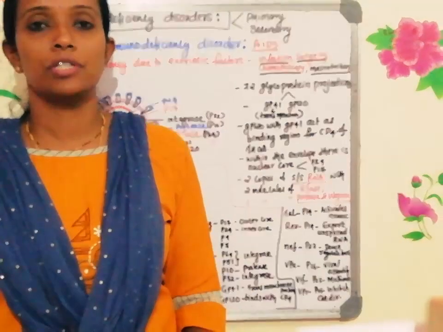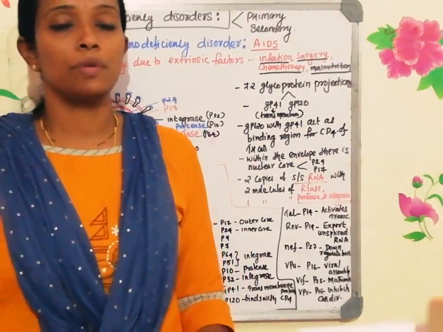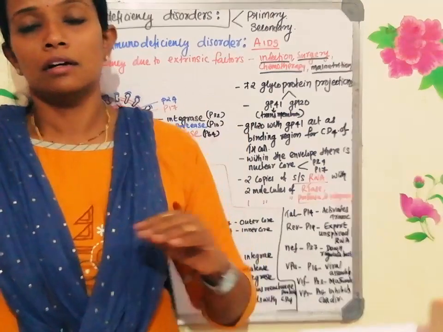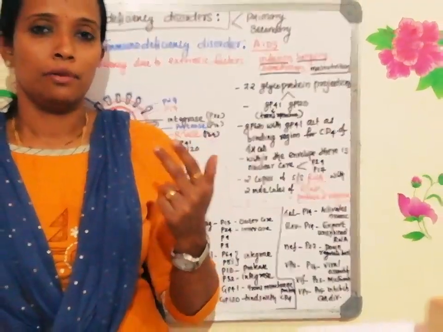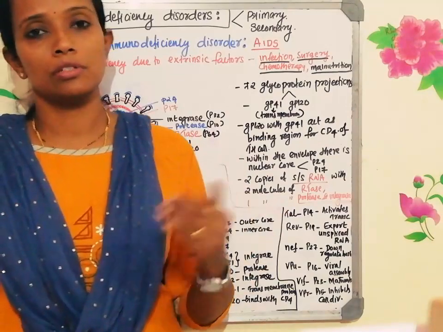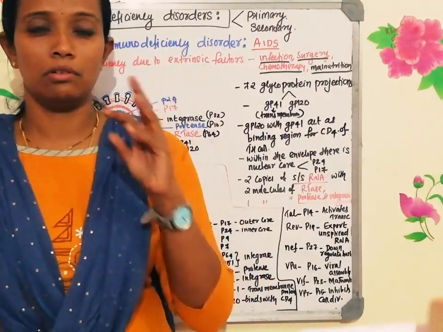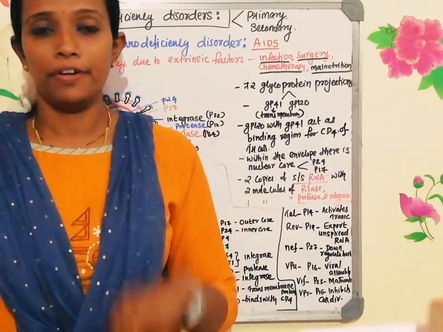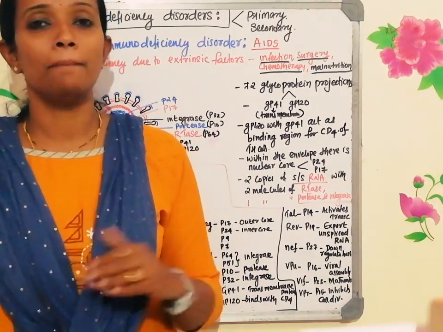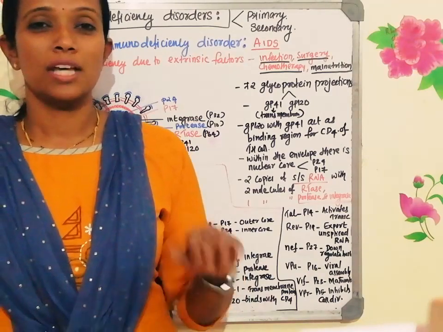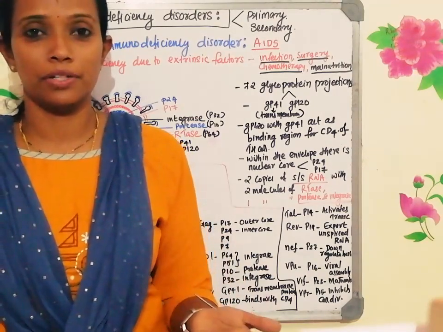What do you mean by opportunistic infection? When your immune system is very low, all the other external agents like bacteria, viruses, fungi, protozoa try to infect your system, and because of that infection, your immune system will be completely weakened. That is called opportunistic infection.